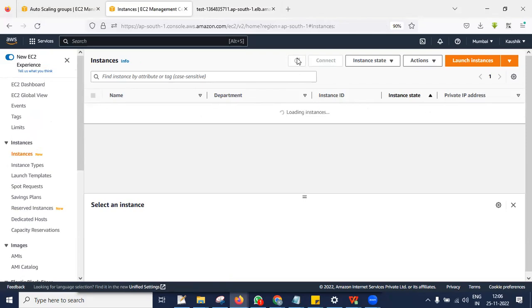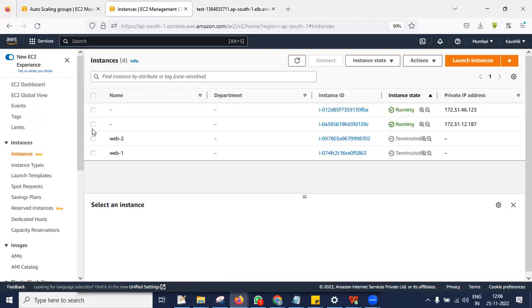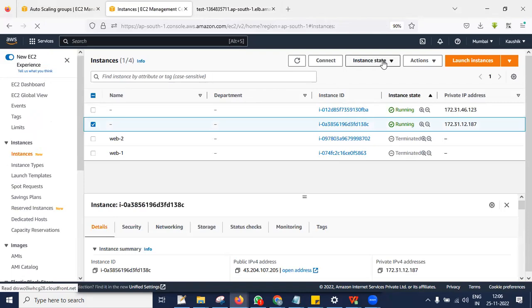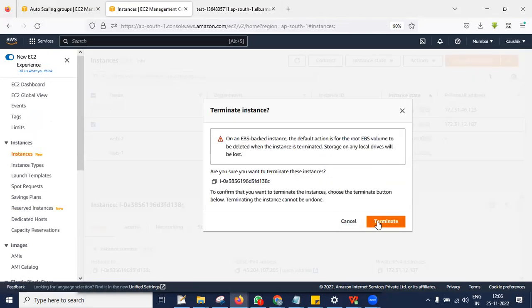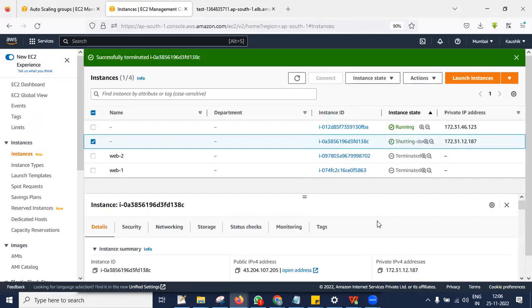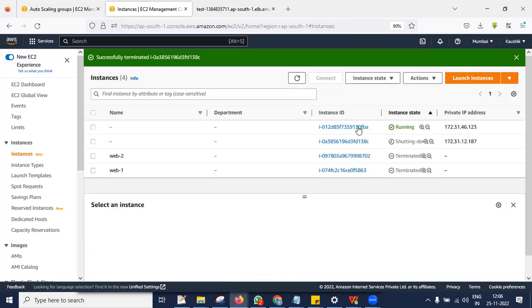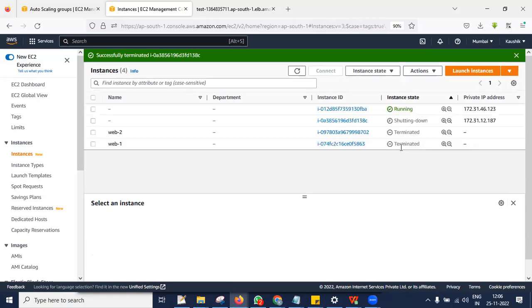So now I need to check whether auto scaling is working fine or not. So let me terminate one server. For some reason, my server went down. So within 5 minutes, that is within the interval of 300 seconds, it is going to create new EC2 instances. So at present, you can see we have only one server running.